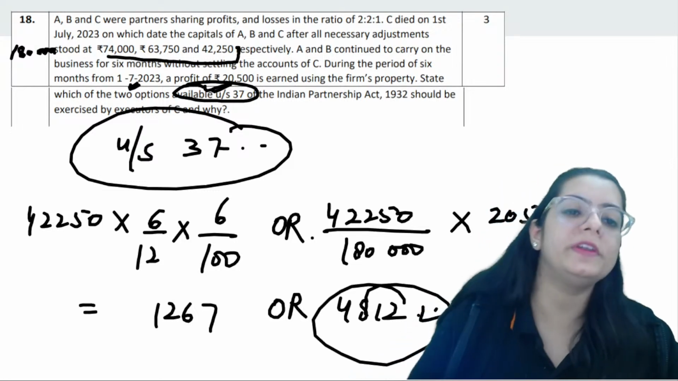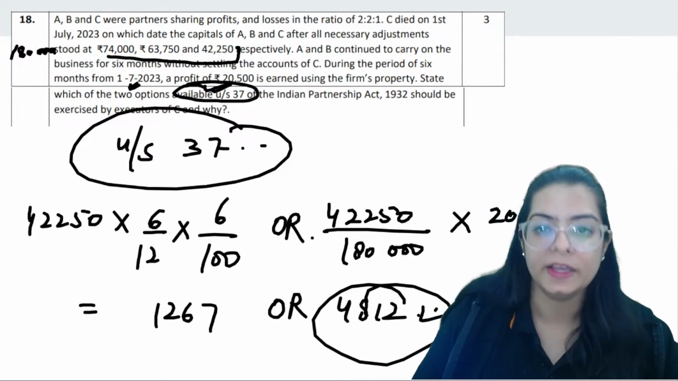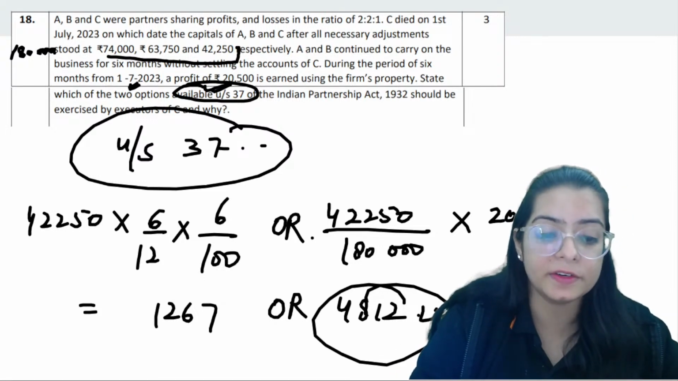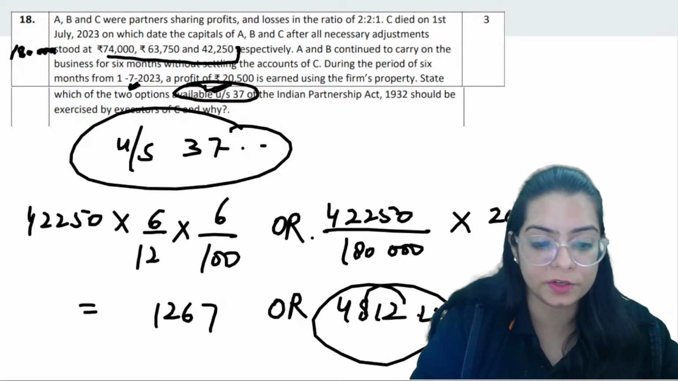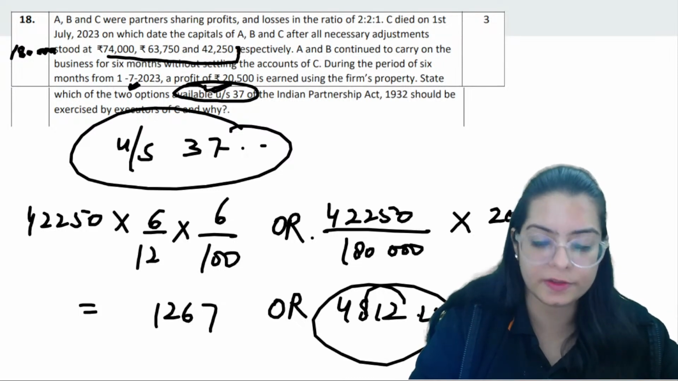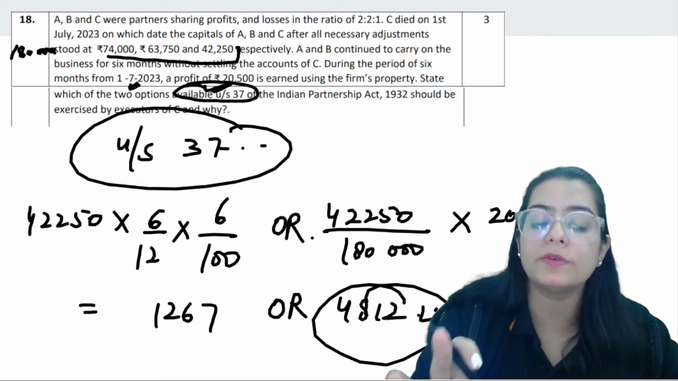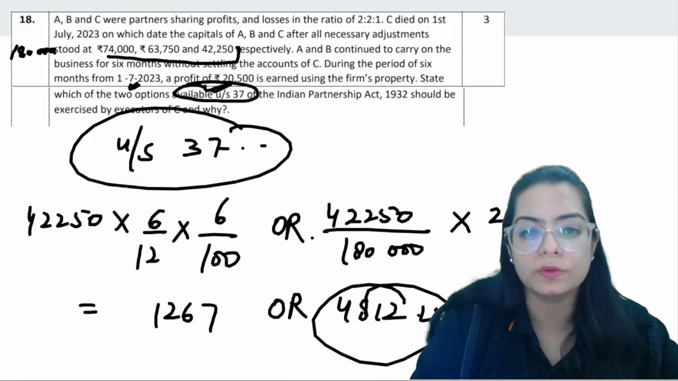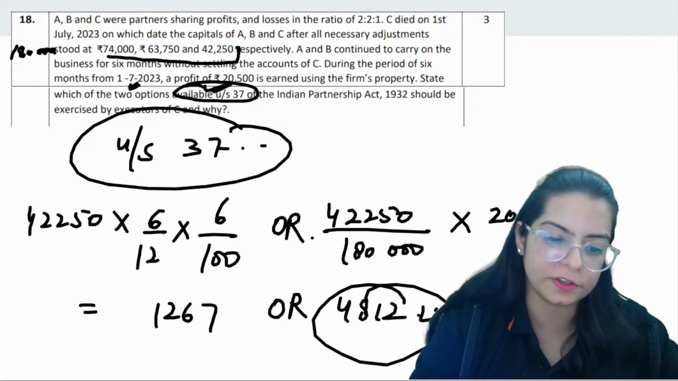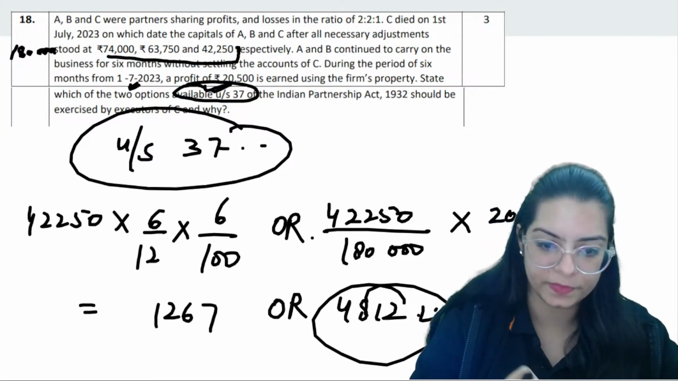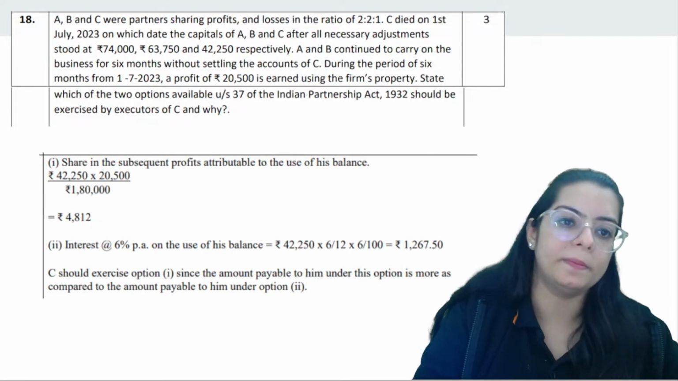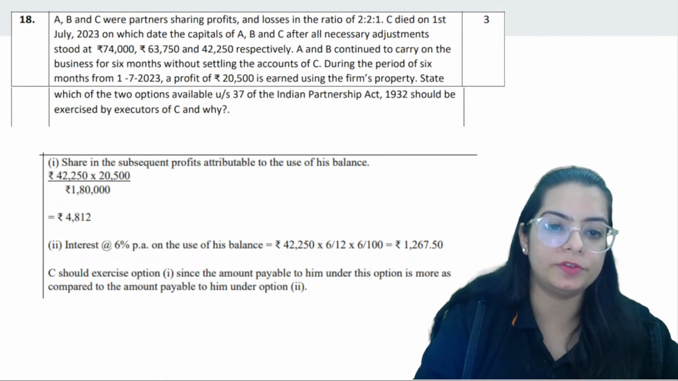So this option is only available under section 37, and this applies when the deceased partner's share is not paid and the firm continues to earn the profit, right? So under section 37 you are allowed to choose whichever gives better profit in whichever situation you're going to use. Okay ji. Next, yeah, this is the solution.